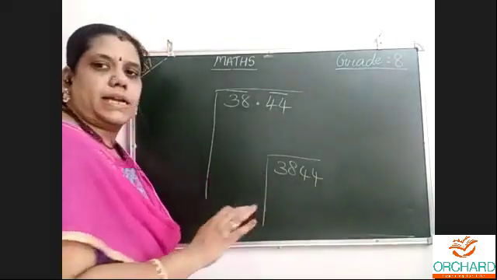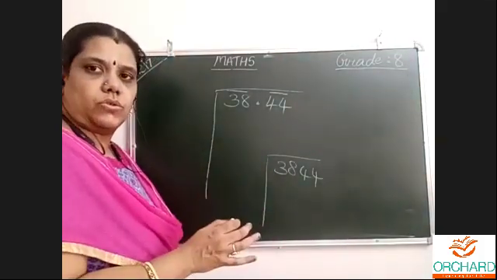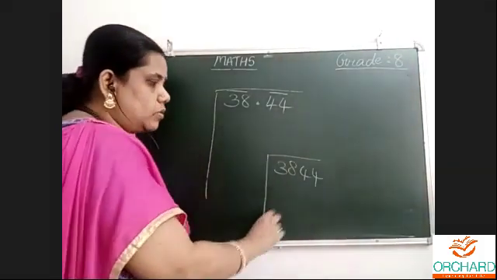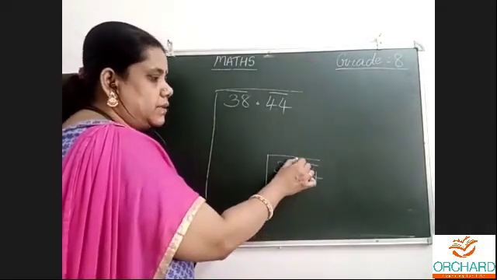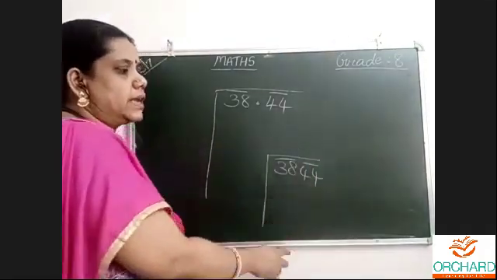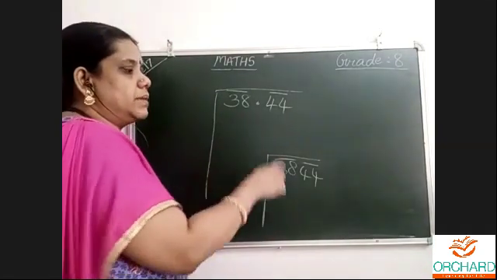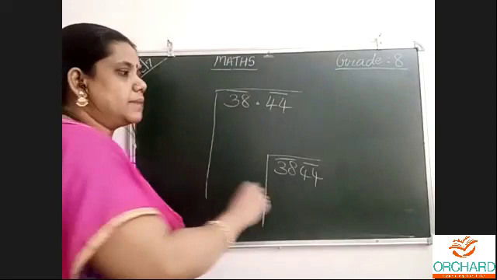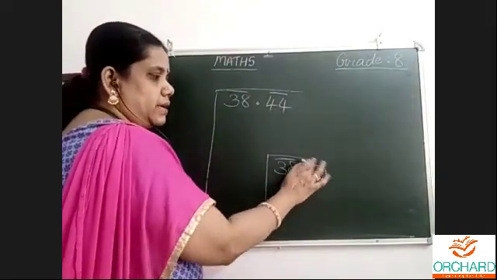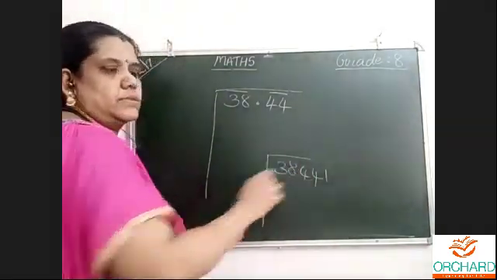Ma'am, if it is like this, how to find the square root? From the last two numbers, from these two numbers, like this I will be doing. Okay, this is for the decimal. Same thing if one more number is there. For example, how to do?